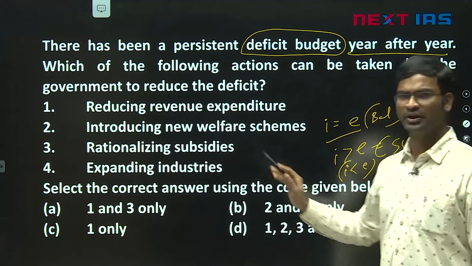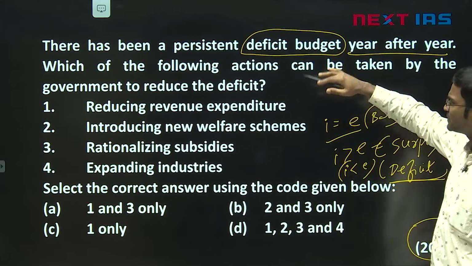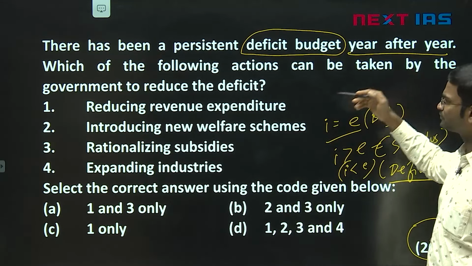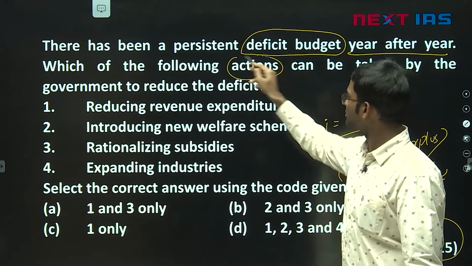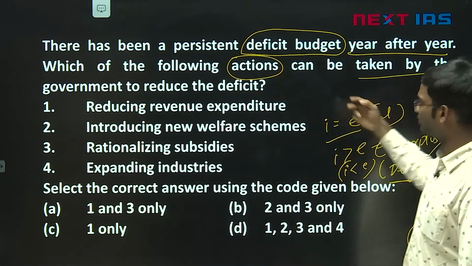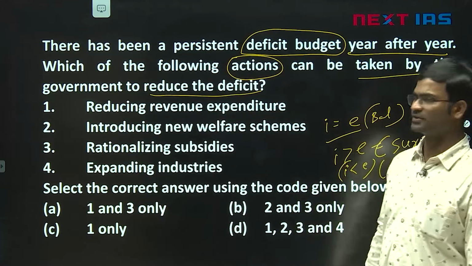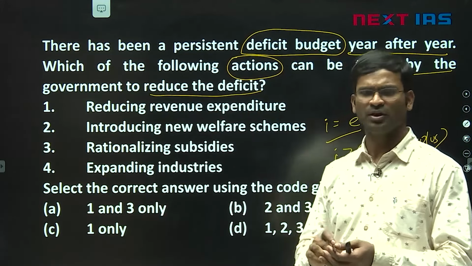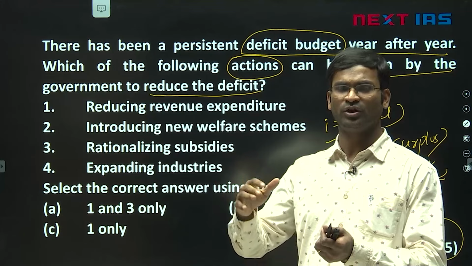So here they are asking us, there has been a persistent deficit budget year after year. Which of the following actions can be taken by the government to reduce the deficit? Here they are asking simply, what can the government do to reduce the fiscal deficit.